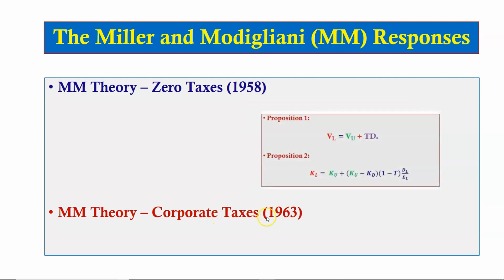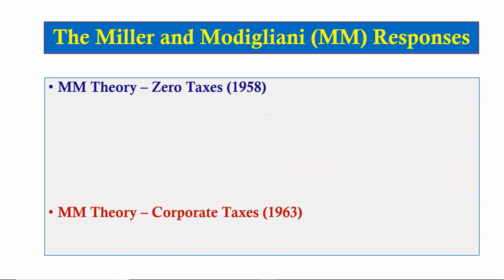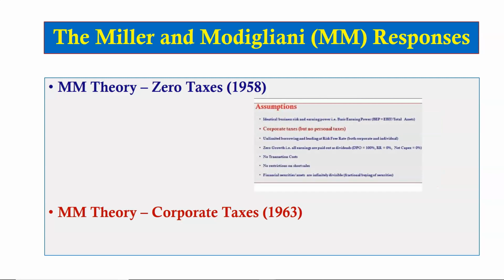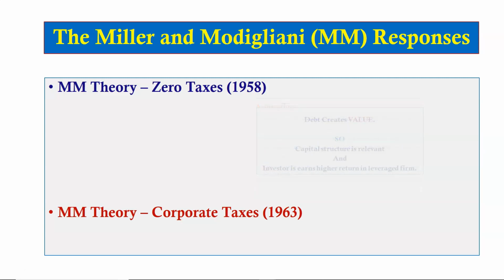In 1963, in their second paper, they proposed that the value of a leveraged firm is higher than the value of an unleveraged firm, provided there are corporate taxes. The value created by debt is the value of the tax shield on interest expenses. Hence, the conclusion was debt creates value when there are taxes, and capital structure is relevant in investment decision making.